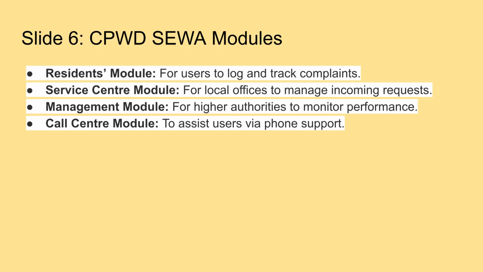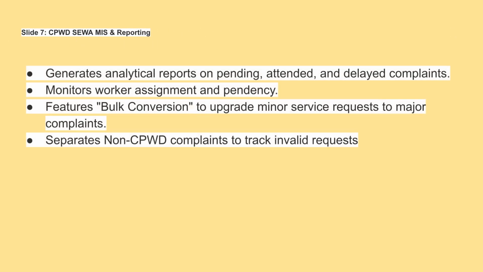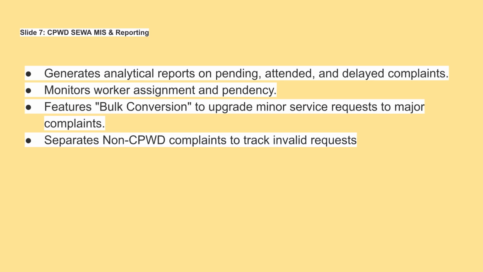The CPWD SEWA modules include the Residence module for logging complaints, the Service Center module for managing requests, the Management module for monitoring performance, and the Call Center module for phone support. The SEWA MIS and reporting features generate analytical reports on complaints, monitor worker assignments, and include bulk conversion to upgrade minor requests. It also separates non-CPWD complaints for invalid request tracking.